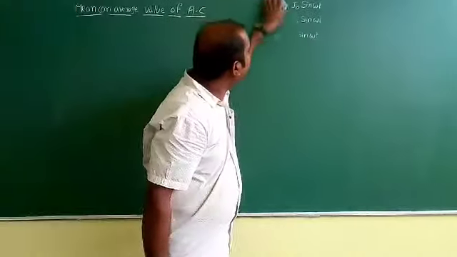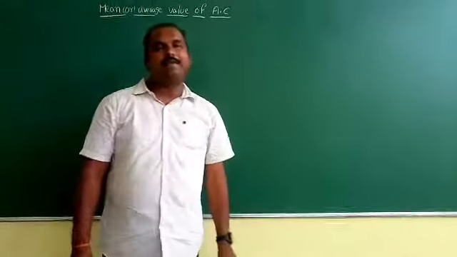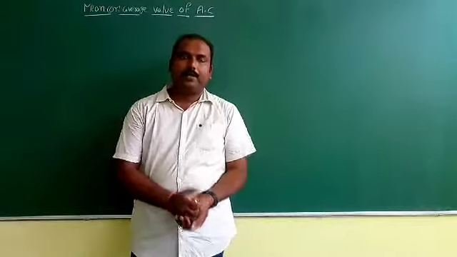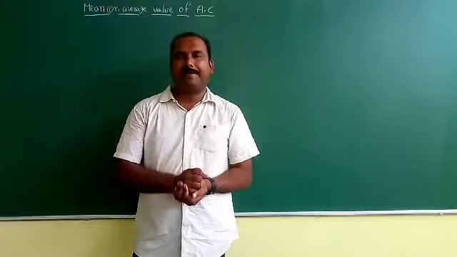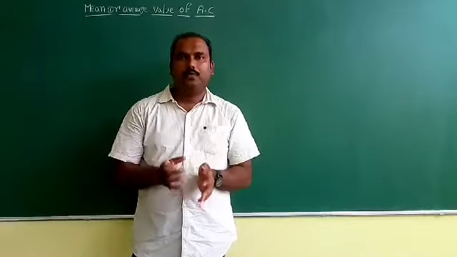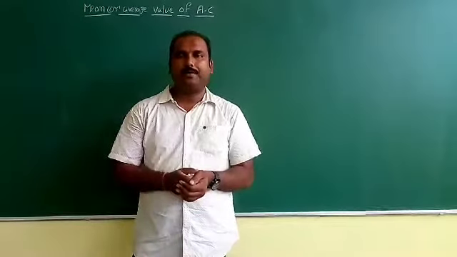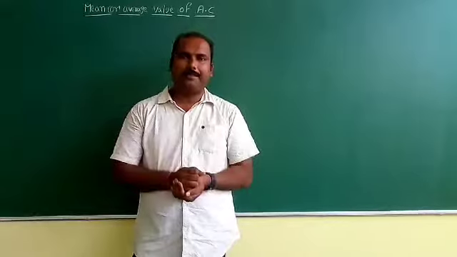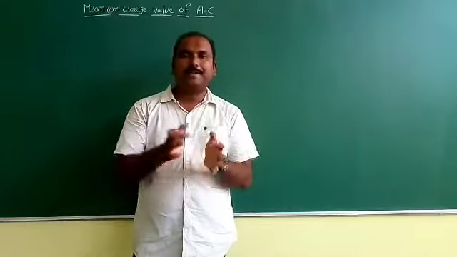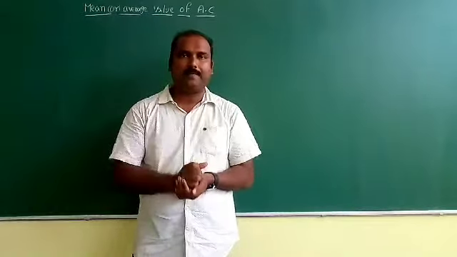Now, what is the meaning of mean or average value of alternating current? The mean or average value of AC can be defined as the charge which is sent by DC current through a particular circuit in a particular time interval, as it is sent by AC to the same circuit in a time interval of half of the cycle.